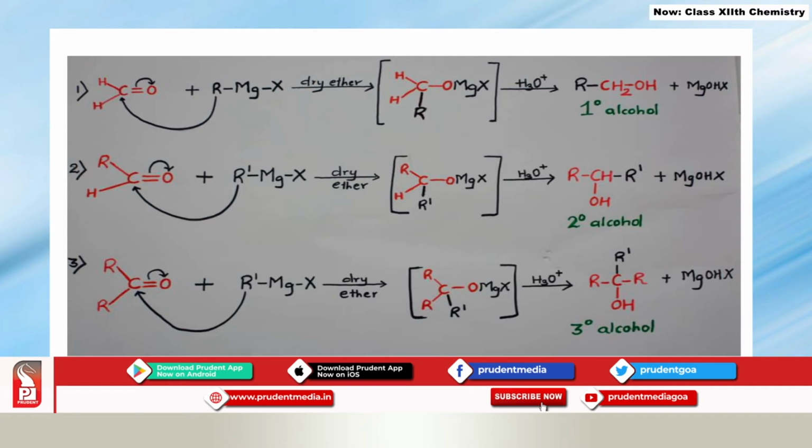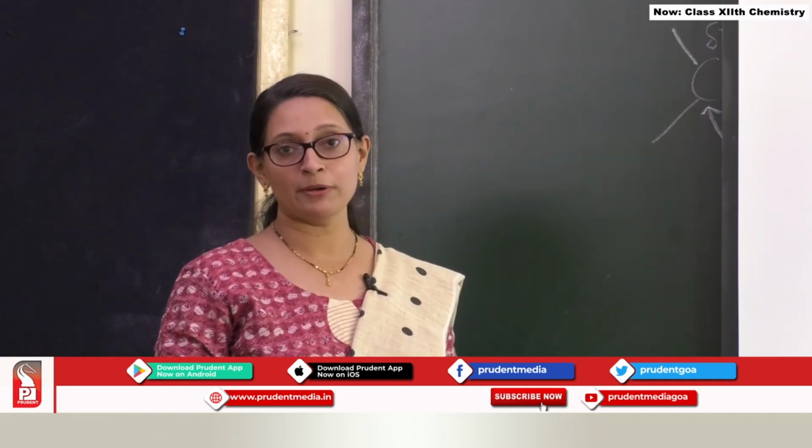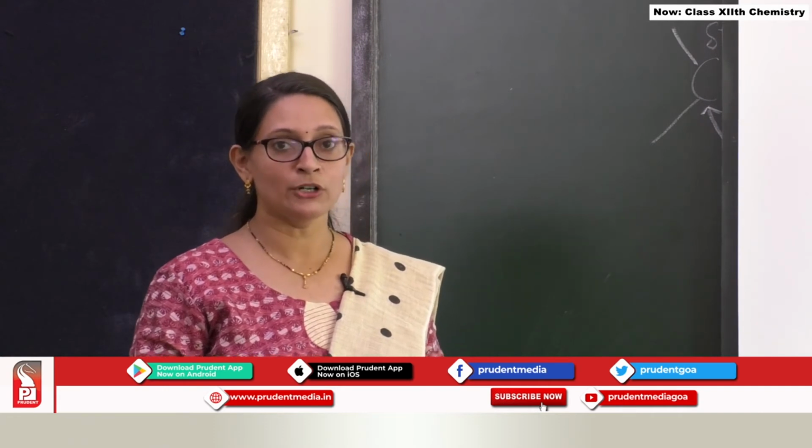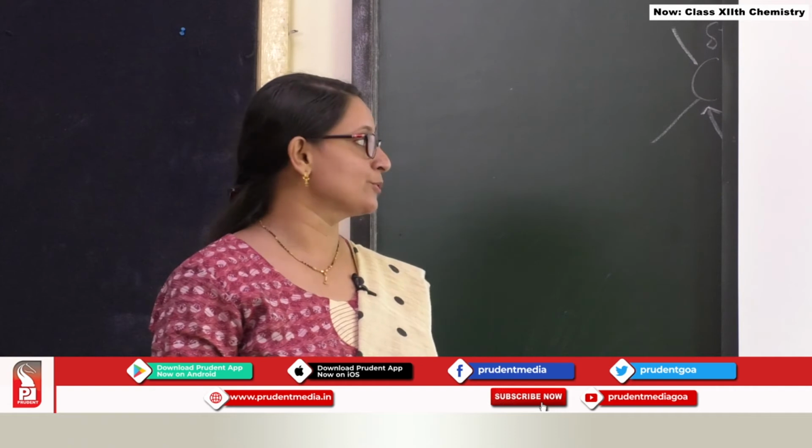If you take an aldehyde other than formaldehyde, and carry out similar type of Grignard reagent addition, we are going to get secondary alcohol from it. And if you work out the addition of Grignard reagent with ketones, then we are going to get tertiary alcohol. So this is a very versatile method of preparing alcohols, that is by making use of Grignard reagent and adding them to different kinds of carbonyl compounds.